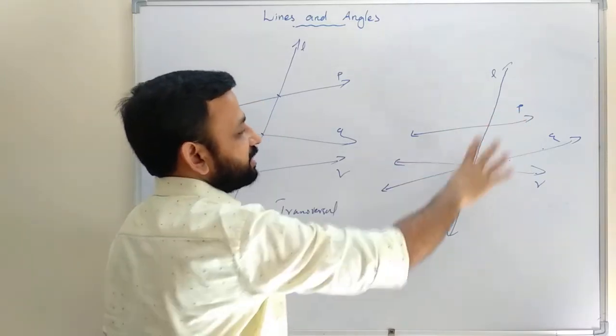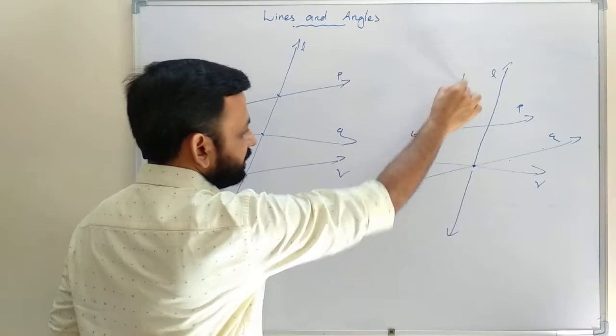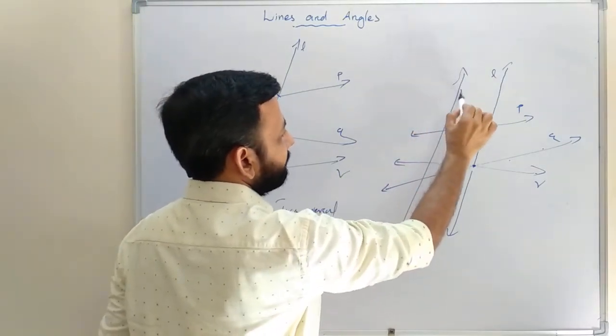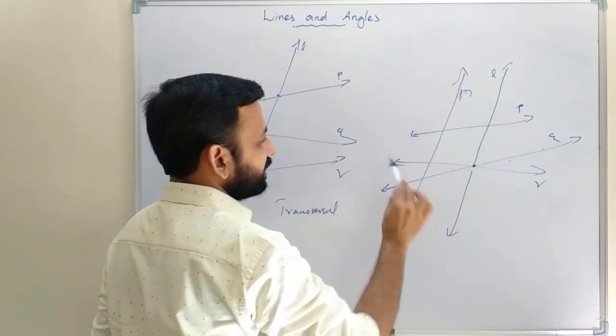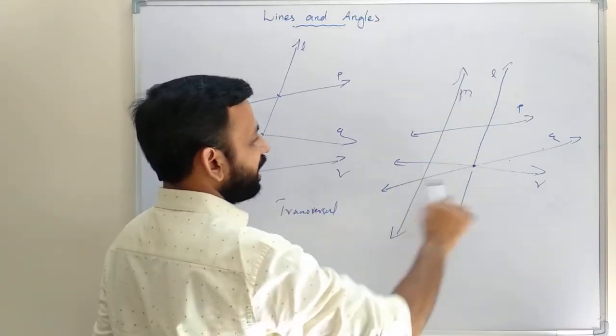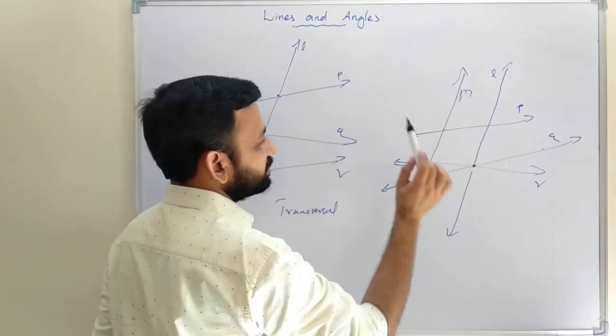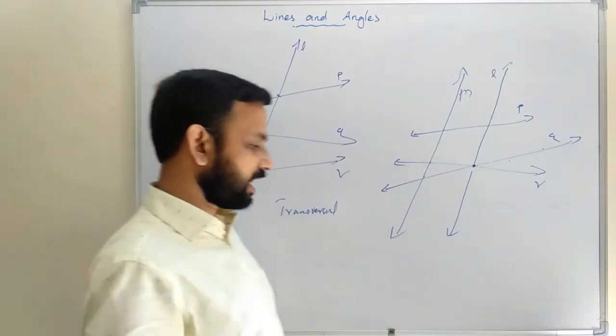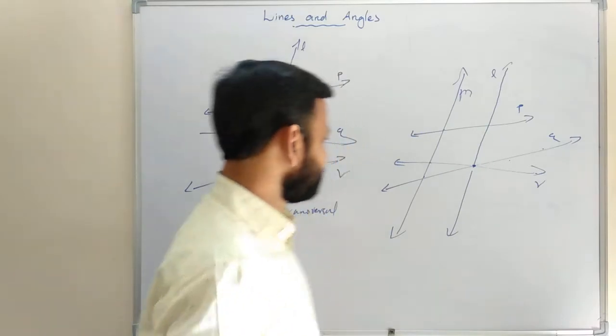If they intersect three lines at three points, this one is a transversal. Another line M intersects P, Q and R at different points, so we can say that M is a transversal.